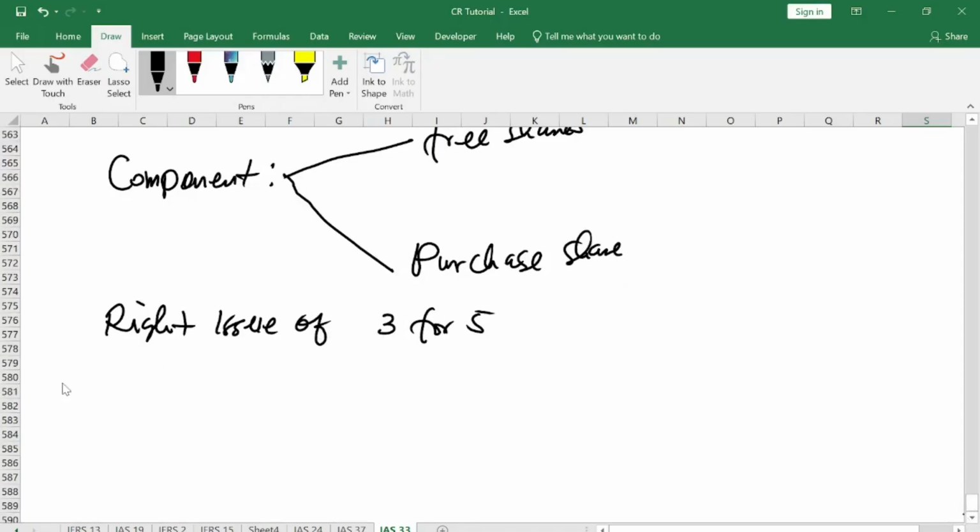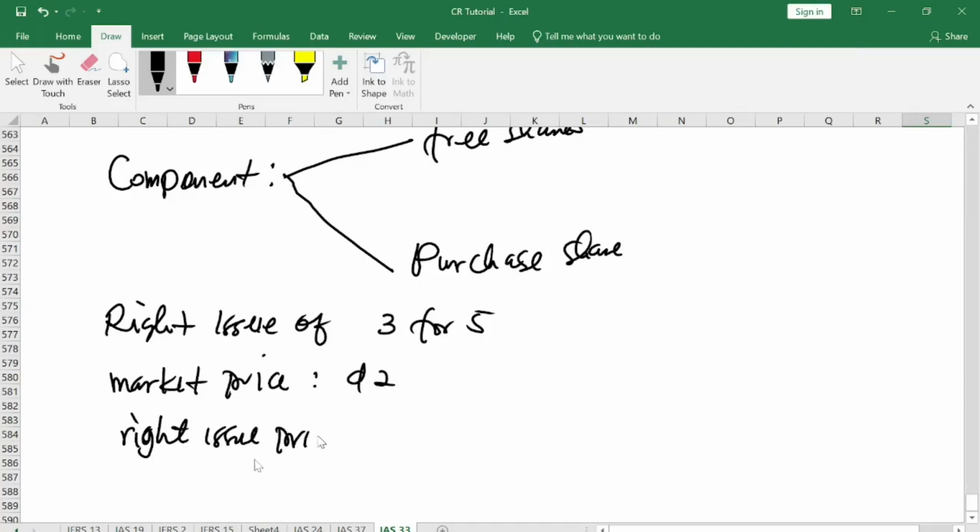When they do that, if the market price of the share is 2 cedis in the market, and the right issue price is maybe 1 cedi 50 pesewas, then when you look at this, you will realize that there is a component where they are giving it to the shareholders for free, and a component that the shareholders are buying.